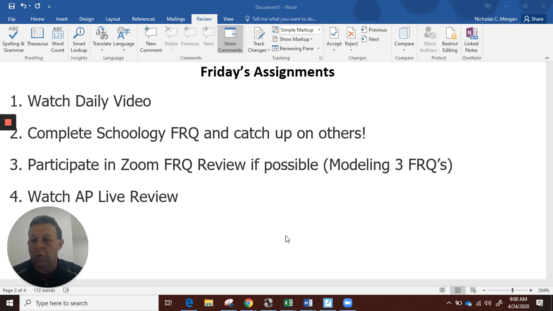Our average score is in like the 60 percentile range. But where we have really been able to succeed at this school in this class has been on FRQs. And it's because we drill, we practice things like we're going to go over today. To be quite honest with you, there have been years where as a group, the majority of us were in the 80 percentile on FRQs. Most other years, we were around the 70 percentile on FRQs.